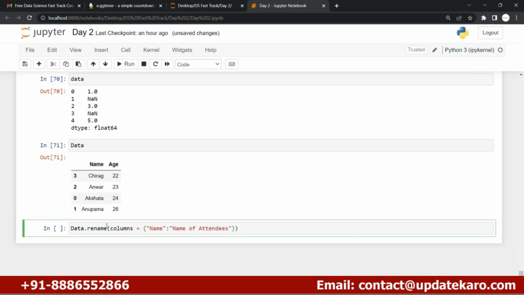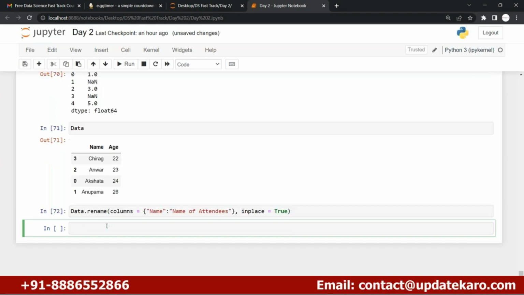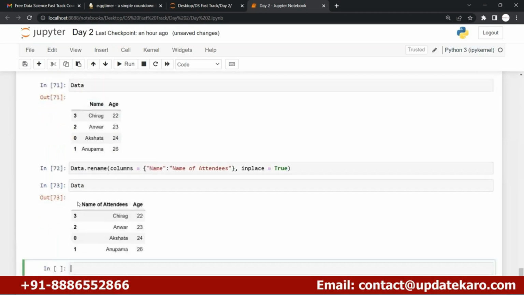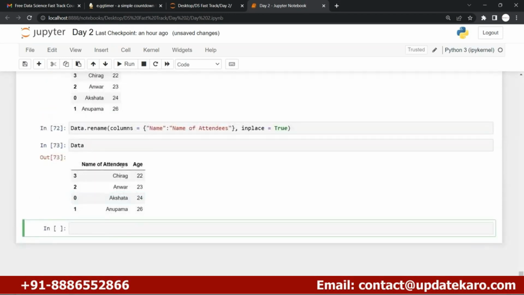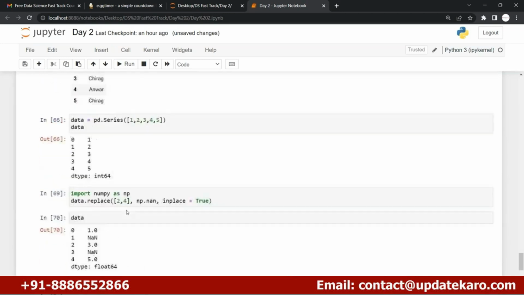Okay, you can add inplace equal to True to see, yes, we are making changes in the data, and you can see the data, right? You can see name of the attendees over here, right? The type of this data is nothing but a data frame.